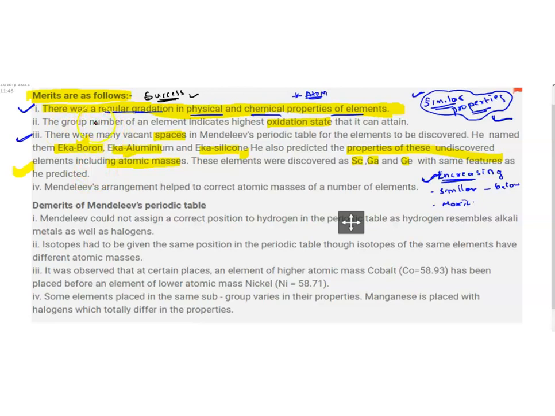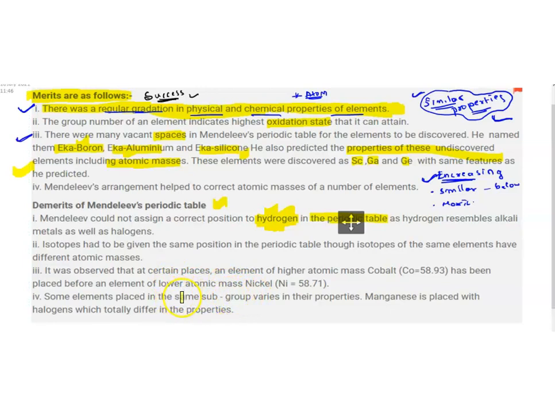The first demerit, which is still a demerit of the modern periodic table, is the position of hydrogen. Mendeleev could not assign a correct position to hydrogen. This is still a problem of the modern periodic table also, where we have not given a correct place for hydrogen. The position of hydrogen is a demerit of both the modern periodic table and the Mendeleev periodic table.